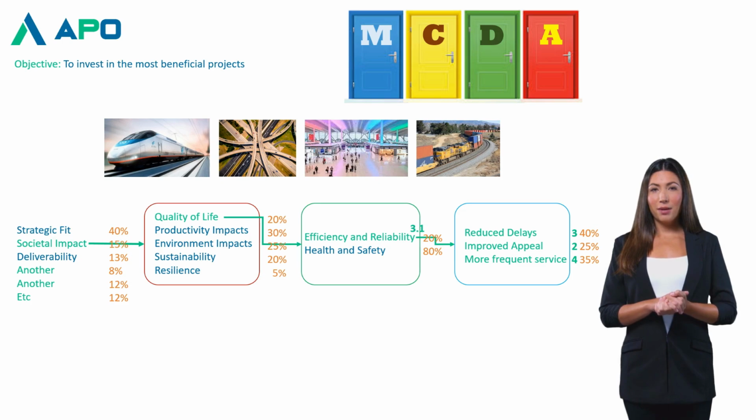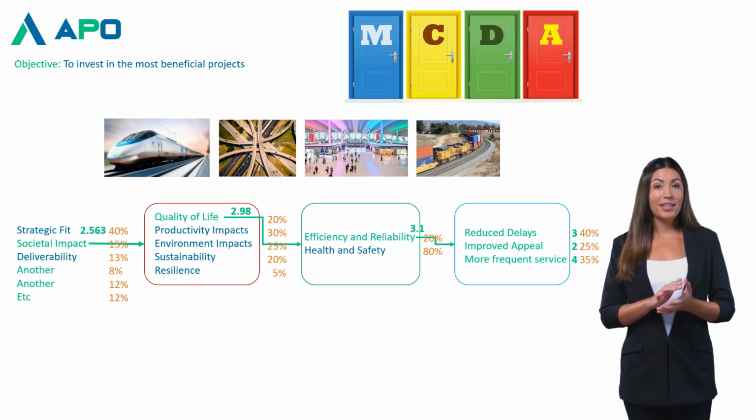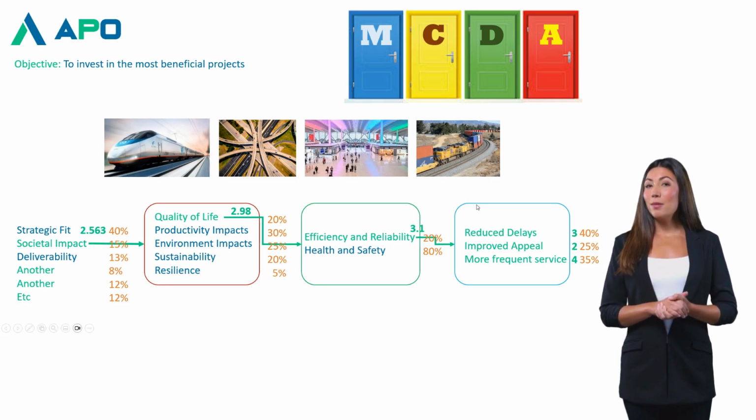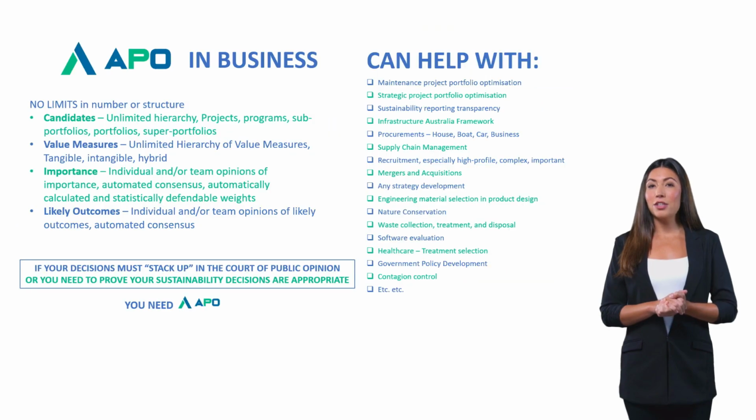Simplistically, each rating is multiplied by the importance of the value measure to work out the score for each, and then the calculation moves up the tree, layer by layer, till we get to the top with a single score for the project for each criterion at that level. You only need to sum up the score for each criterion and for each alternative and select the one with the highest total score to select the winner, or rank the projects by total score to get the priority for funding. APO can help with almost every complex business decision, especially to do with any and all capital expenditure.